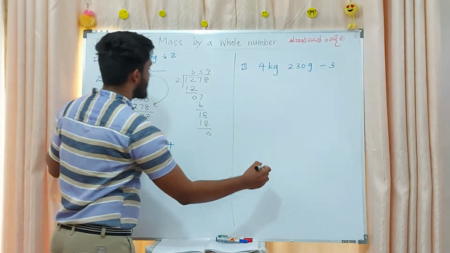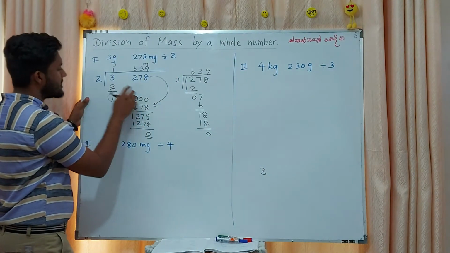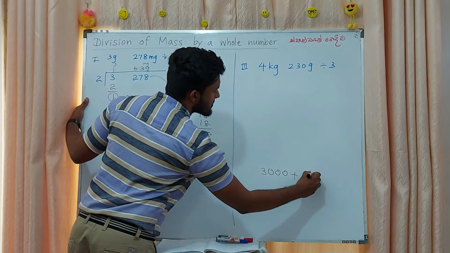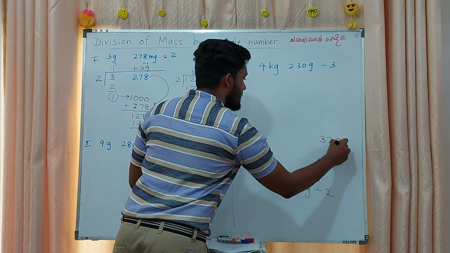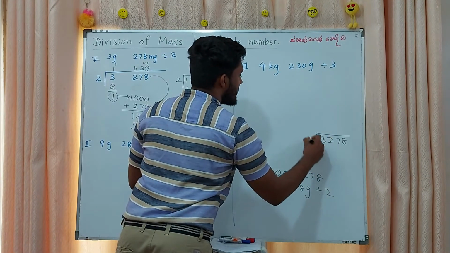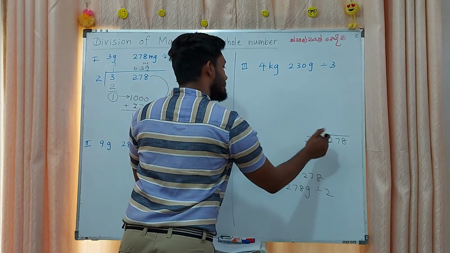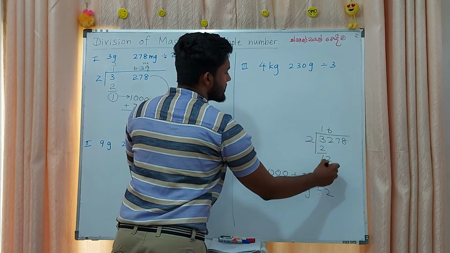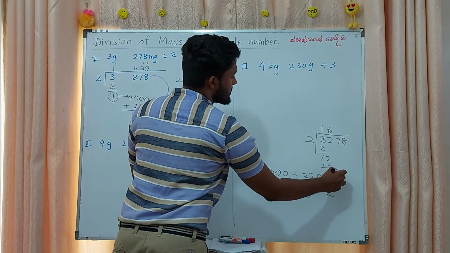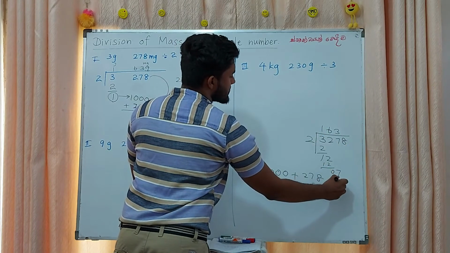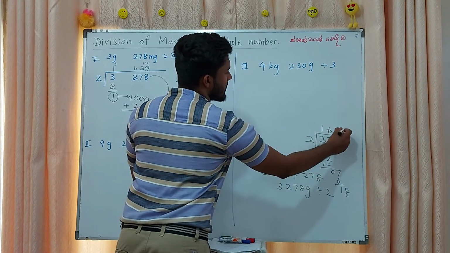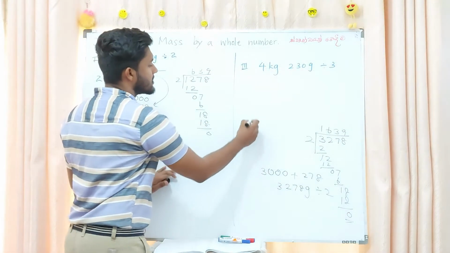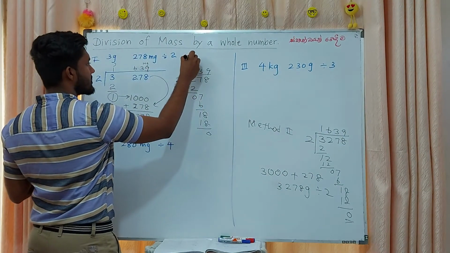That means 3 grams means 3000 grams plus 278 grams. That 3278 divide by 2, right? For these 3 there are 1 into 2, 2, 1 is remaining. For 12, 6, then here 12, 0, 7, 3, 3 into 2, 6, 1 is remaining. For 18, 9, 9 into 2, 18, then 0. Likewise also this is the method 2, this is method 1.